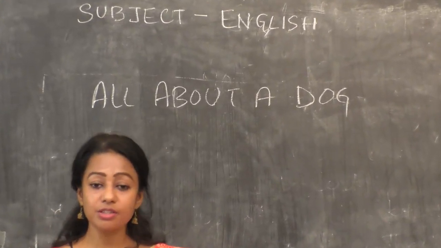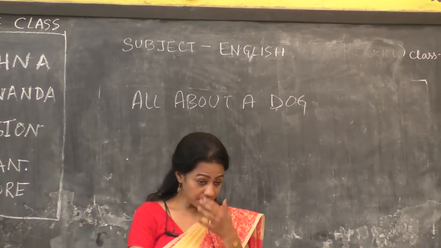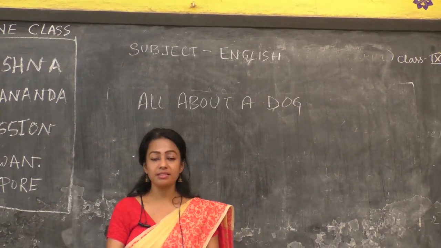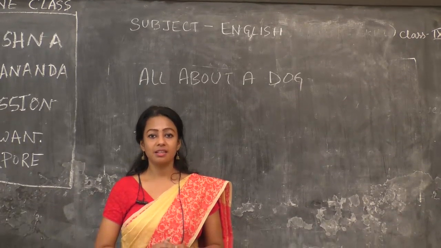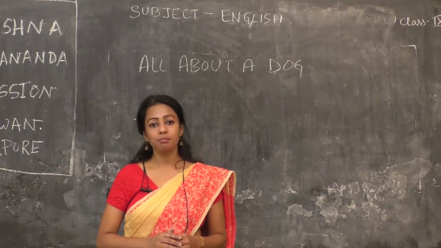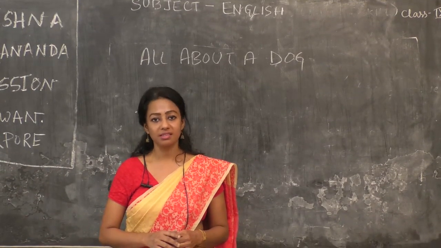It's by Alfred George Gardiner. The story, as the title suggests, is about the dog. A speechless creature. One doesn't speak, but the story is centering around him only.